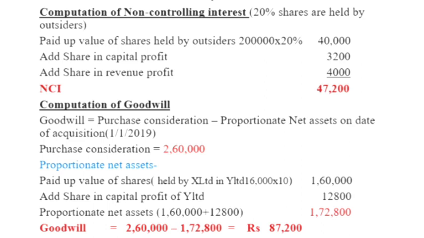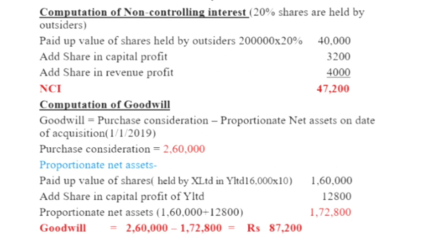Then we compute goodwill or capital reserve. We know goodwill is equal to purchase consideration minus proportionate net assets on the date of acquisition, 1/1/2019. Here purchase consideration is equal to 2,60,000. On the asset side of the balance sheet, investments in 16,000 shares of Y Limited, that amount comes to 2,60,000. That is our purchase consideration, 2,60,000. Then we calculate proportionate net assets.